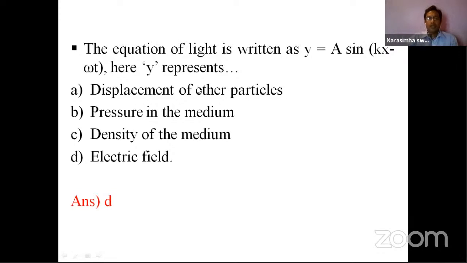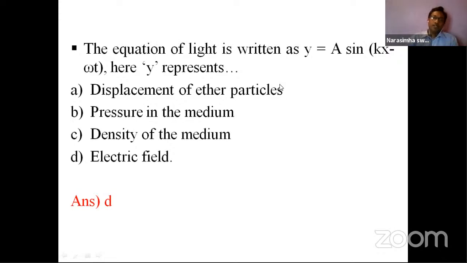So for displacement of ether, the medium is not there. And the pressure in the medium means which medium is there, per unit area where the force is applying. So that is also in no way concerned. And density of the medium, how can the density be considered if you don't know what kind of medium it is? And coming to electric field,